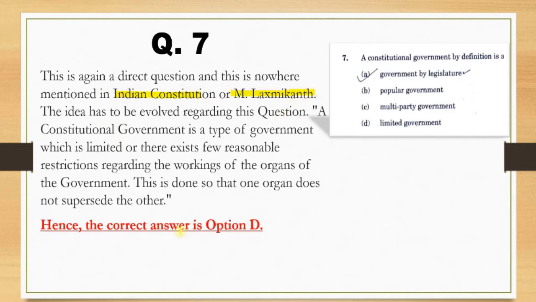Lakshmikant. So one needs to develop an ideology for this question. According to the analysis, a constitutional government is a type of government which is limited, or where a few reasonable restrictions exist regarding the working of the organs of the government. This is done so that one organ does not supersede the other. So the correct option for this question becomes option number D.